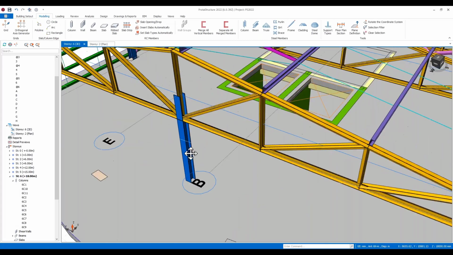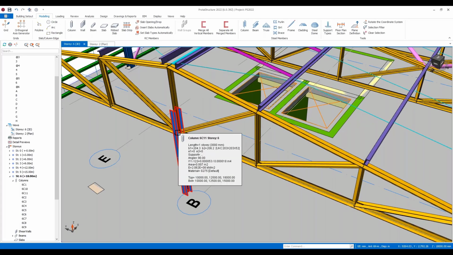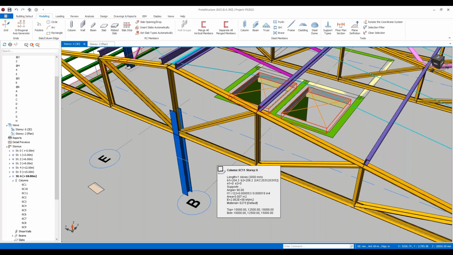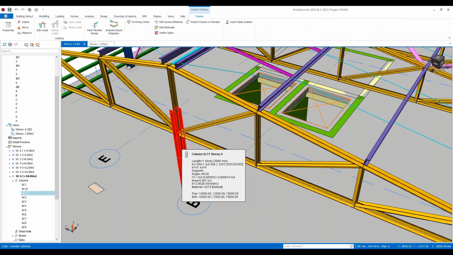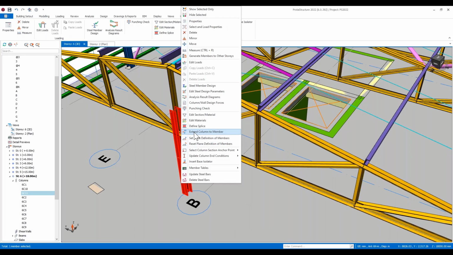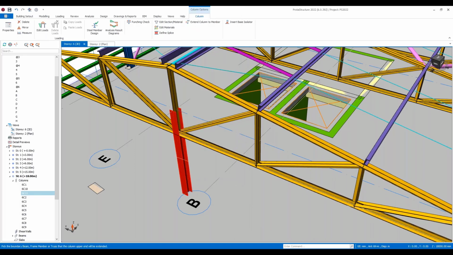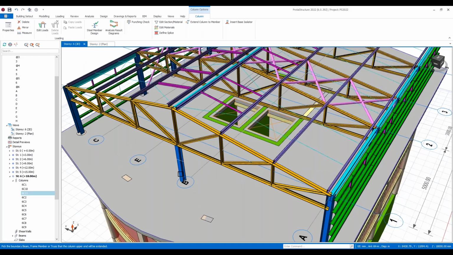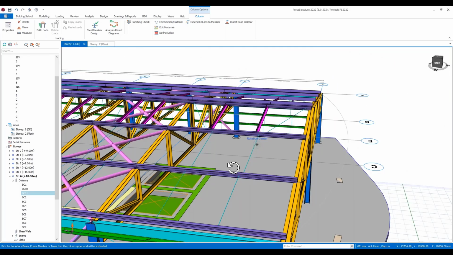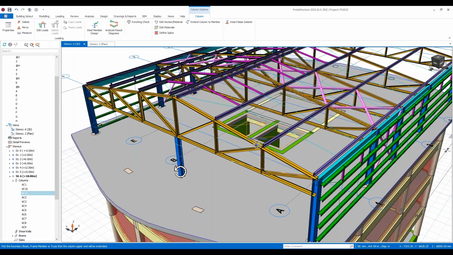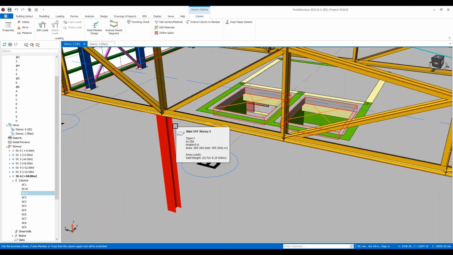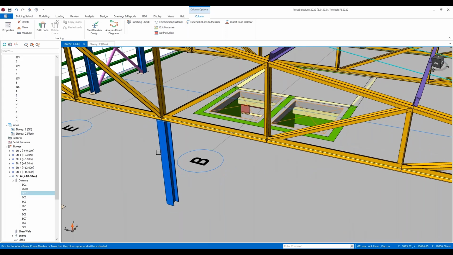Now at the moment, you can see it's actually clashing with the chord of the truss. So if you just click on the column, and you can choose the extend column to member, and you can just choose that truss, and that's automatically been trimmed. So that's now just sitting directly on the slab, but it's been trimmed back to meet with the bottom chord of that truss, if that's what I'd like to provide.